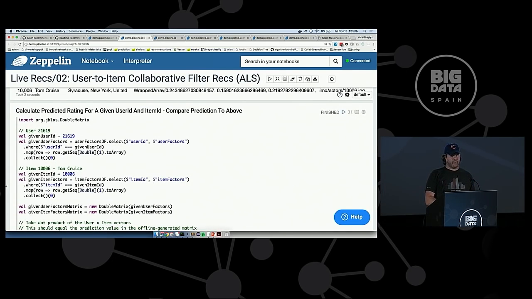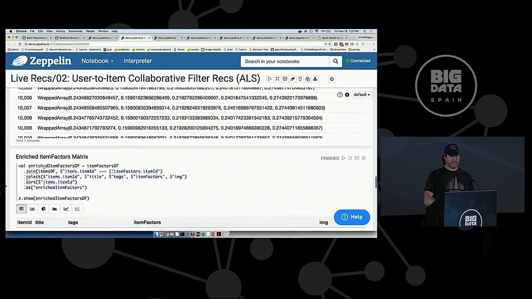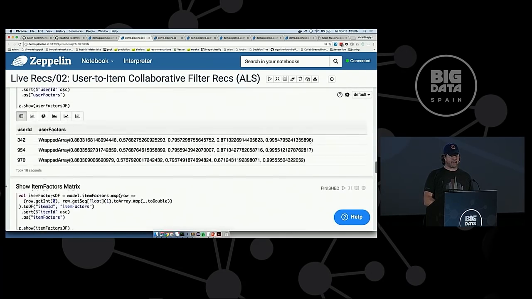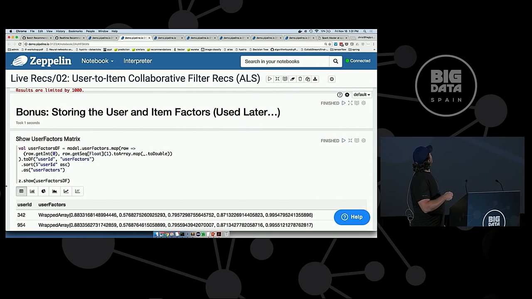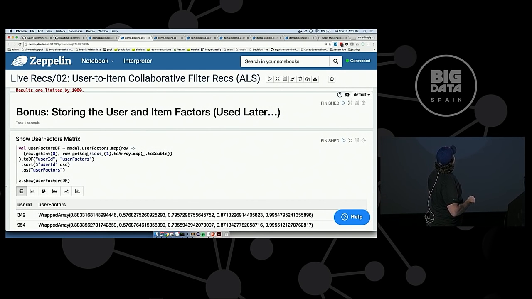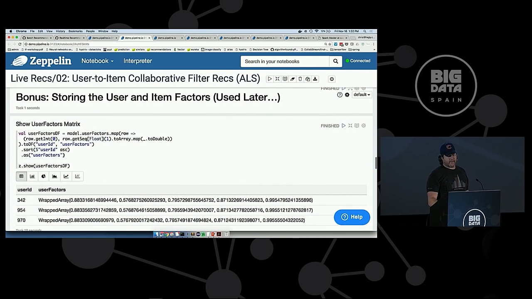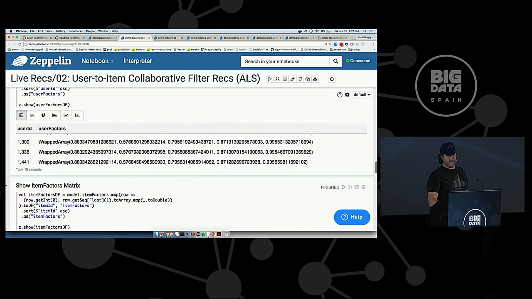One cool thing about this model when it comes out of Spark is that you can actually get access to the user factors and the item factors. So this is what we're going to use for the real-time situation. We're going to build upon these separate factor matrices and then make small changes. It's just as easy as calling model.userFactors and then model.itemFactors.